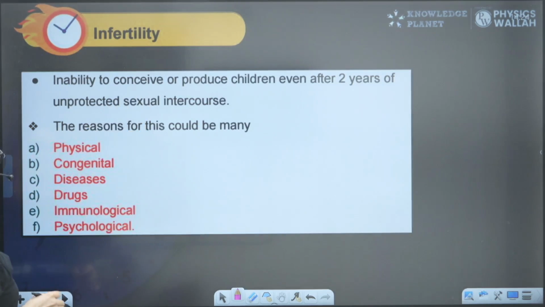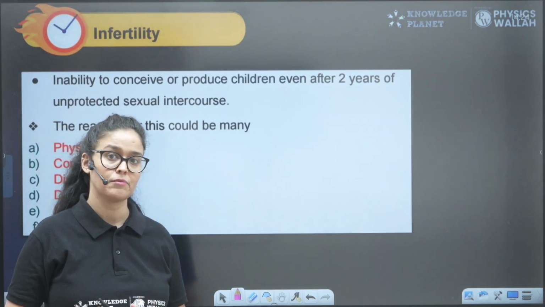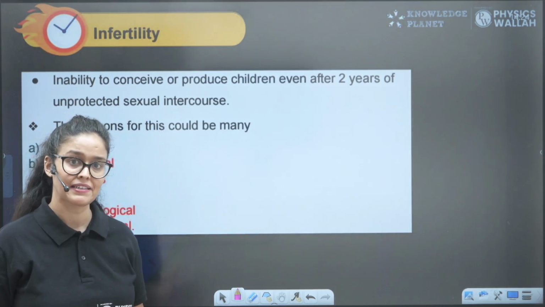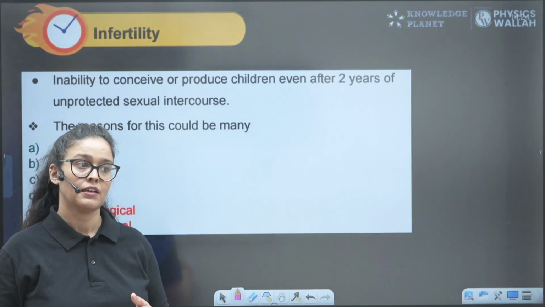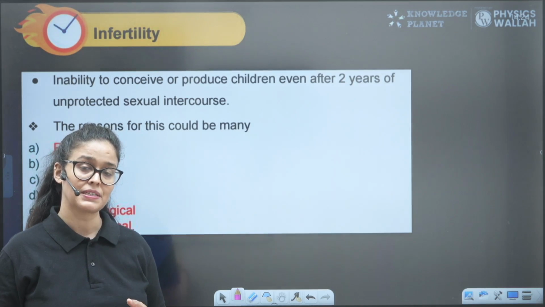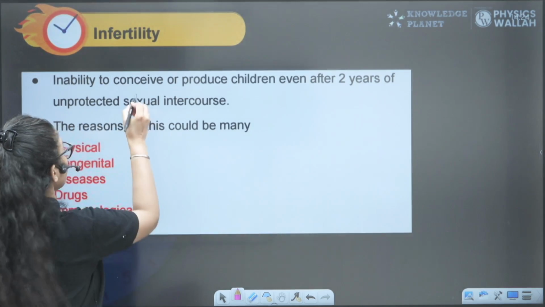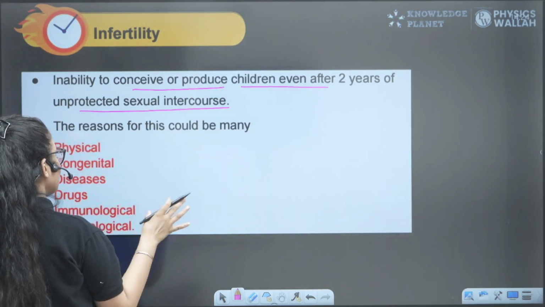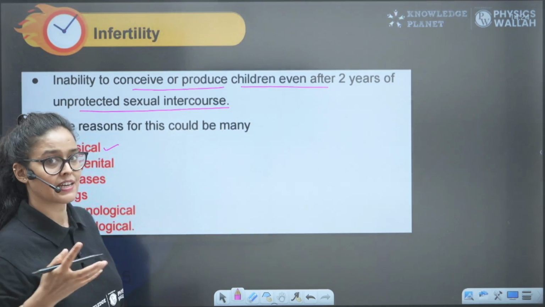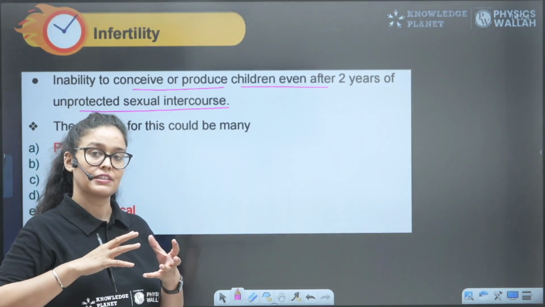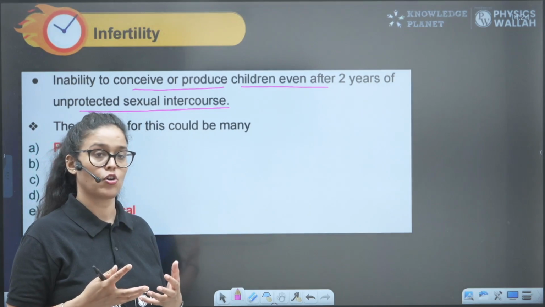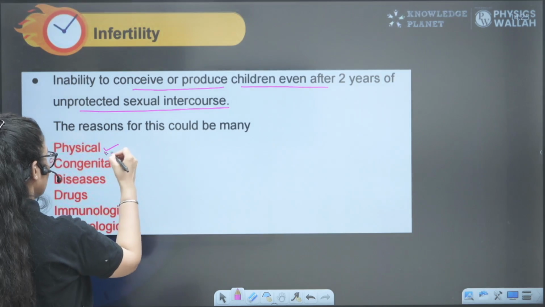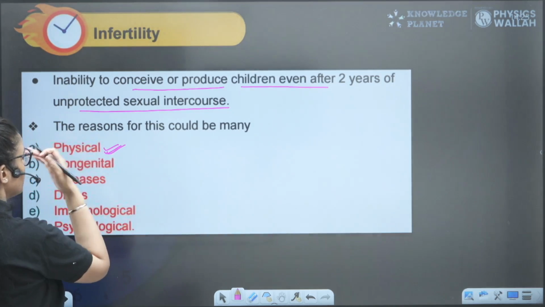So next is infertility. Infertility is a problem of reproductive health. Sometimes people are involved in mating or sexual intercourse where they are not using any contraceptive, but still they are not able to conceive, right? So infertility is the inability to conceive or produce children even after 2 years of unprotected sexual intercourse. The reason can be that physically their organs are not mature enough, or they have certain issues, or they are physically damaged. Some problems are there in their reproductive organs, so they are not able to reproduce.